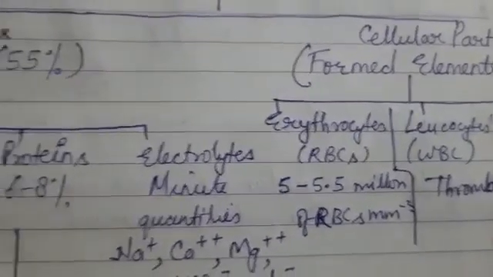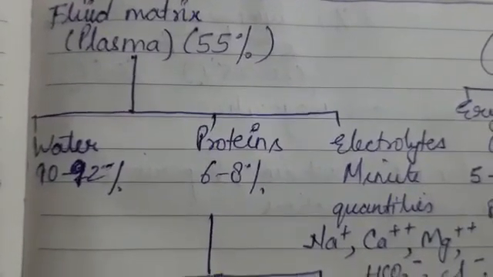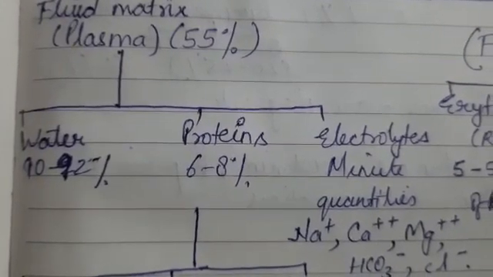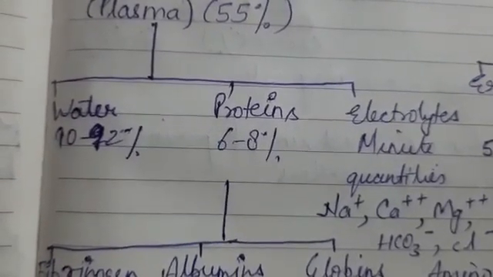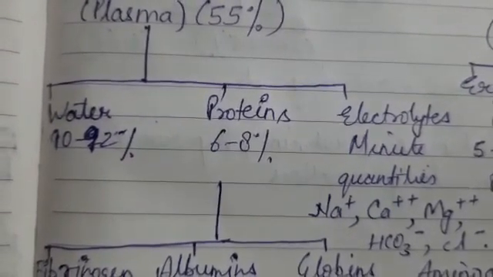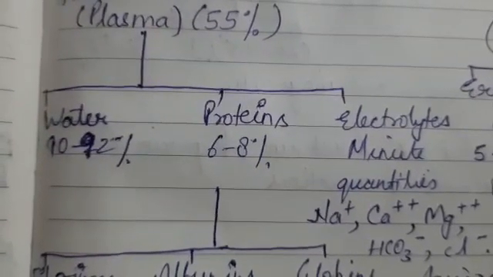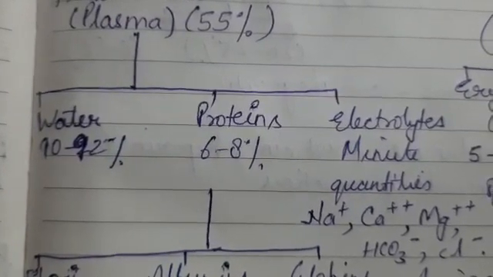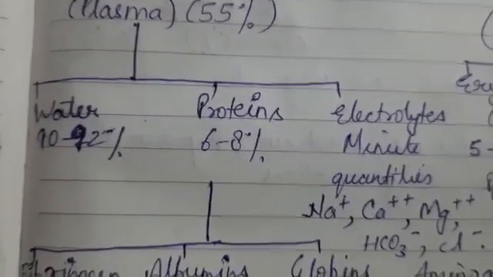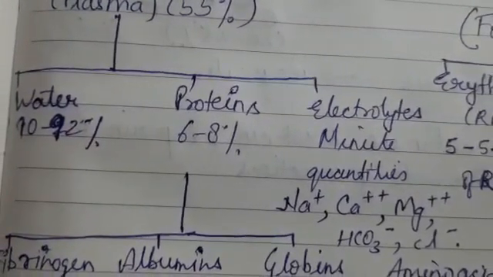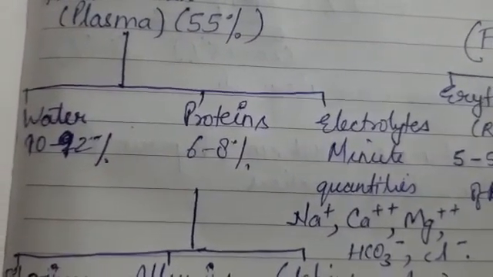Now let's see the composition of the plasma. A major portion of the plasma consists of water, which is about 90 to 92% of the blood plasma. The rest is proteins, which are 6 to 8%. Electrolytes are in very minute quantities, and they include sodium, calcium and magnesium ions. They all are electrolytes which are present in the blood plasma.